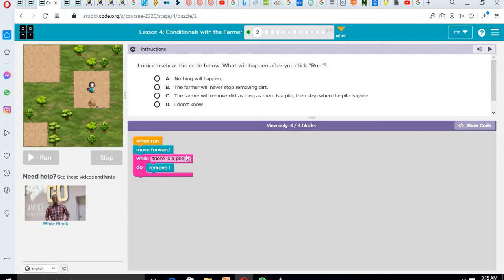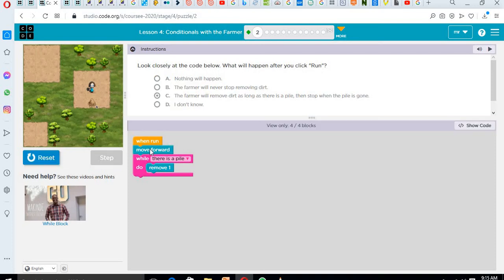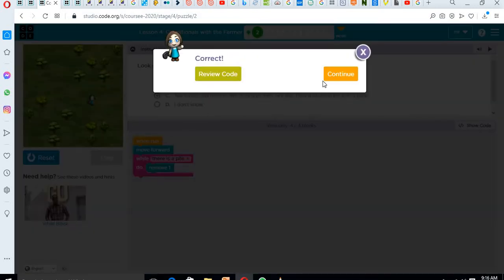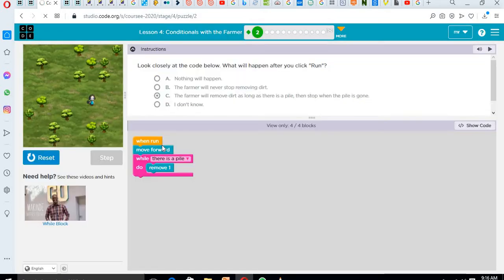The last one said, I don't know. So I'll click on the third one, which is the farmer will continue to remove the pile, but when the pile is gone, it will stop. So let's click on run. The farmer moves forward and starts removing the pile. You see there are about 6 piles. It removes them until the piles are gone. So that is the correct answer. So move to the next puzzle.